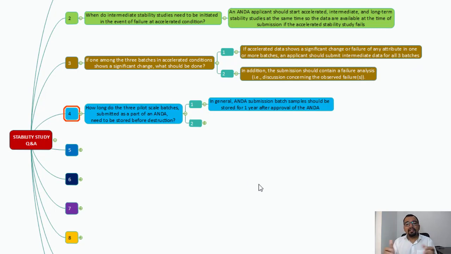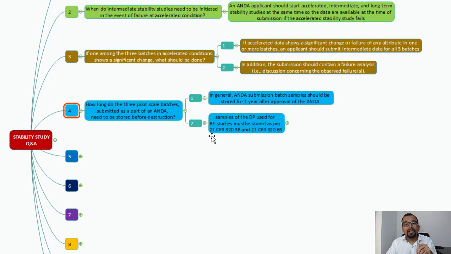In general, ANDA submission batch samples should be stored for 1 year after approval of the ANDA. So the moment you get the approval for the ANDA, after that 1 year, you must keep your sample. The point number two is, the samples for the drug product used for bioequivalence studies must be stored as per 21 CFR 320.38 and 21 CFR 320.63.